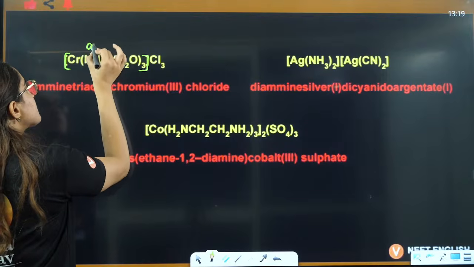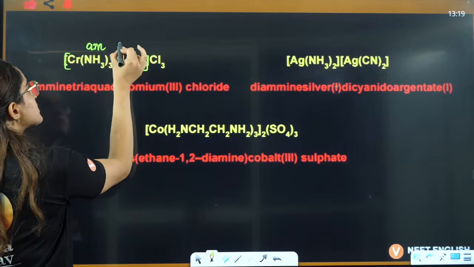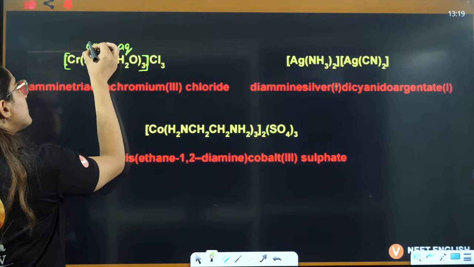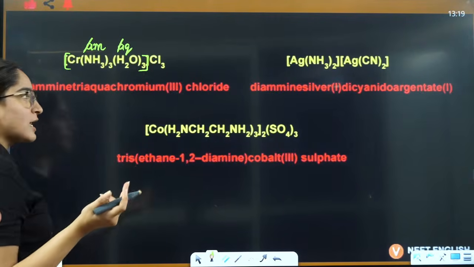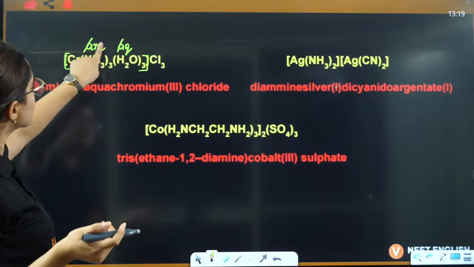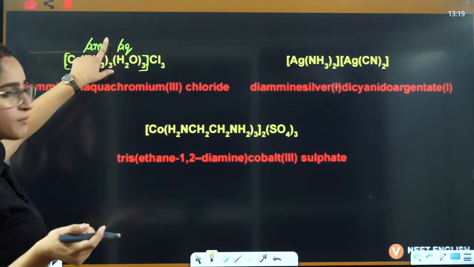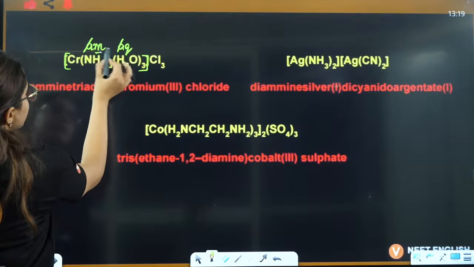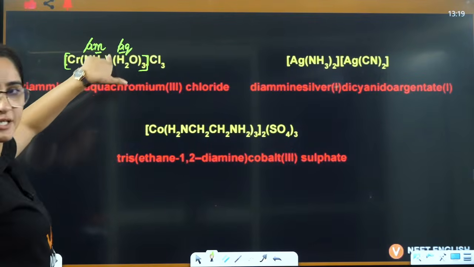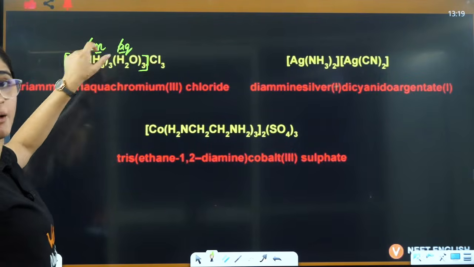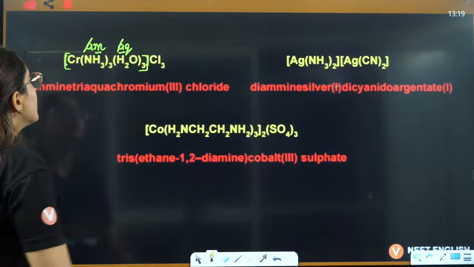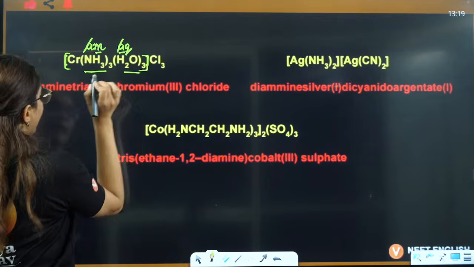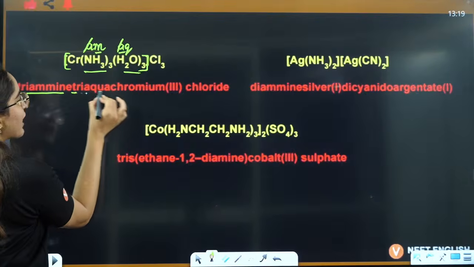Here it starts with amine, here it starts with aqua. So these A's are the same. Because the two words are the same here, we'll jump to the next letters, M and Q. M is before Q, so that is why we'll write amine first and aqua after. So it is triamine, triaqua.